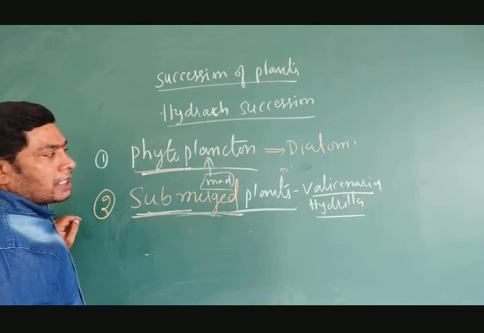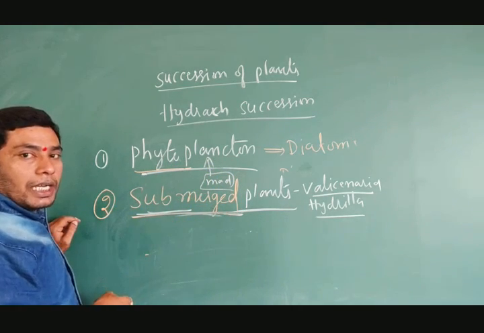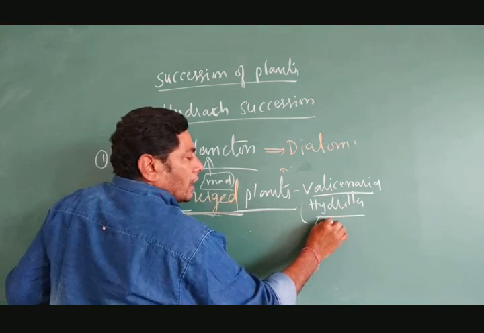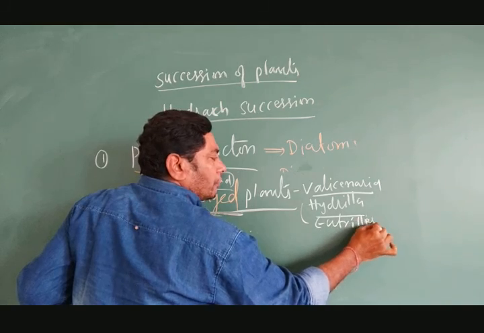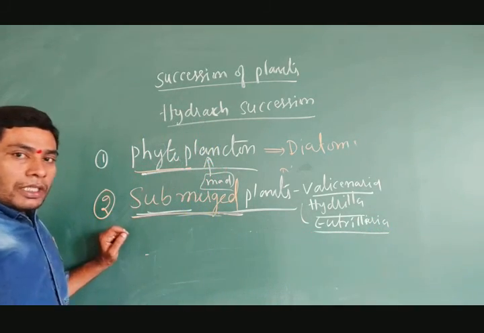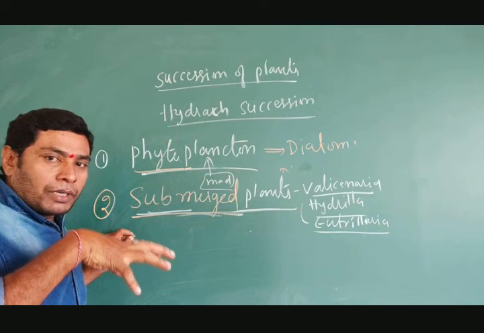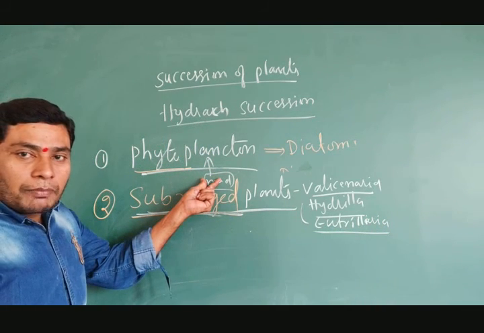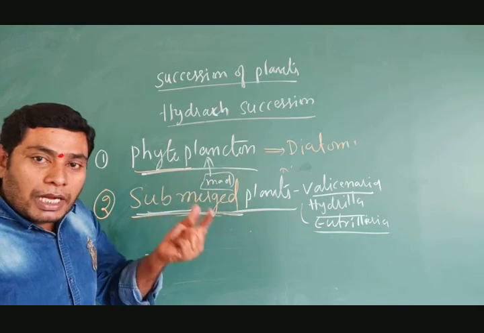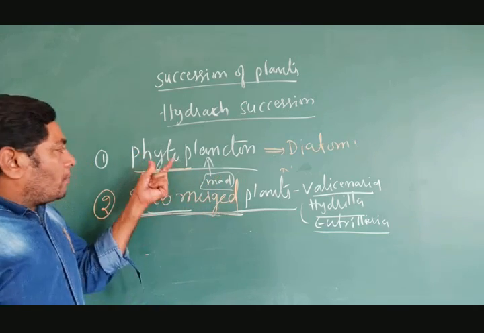Examples are Hydrilla, Vallisneria, and also Utricularia. These are rooted plants. The roots are embedded and penetrate the bottom mud or muck, which is produced by the phytoplanktons.